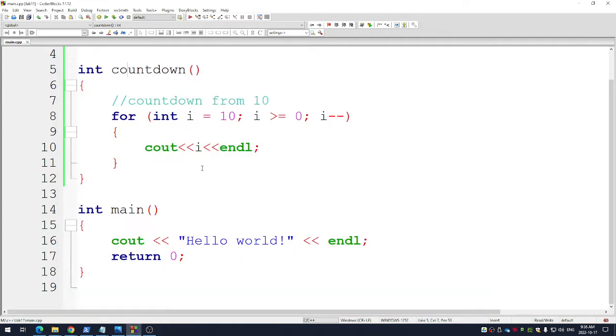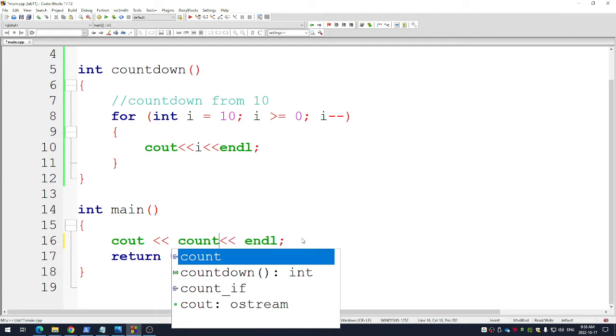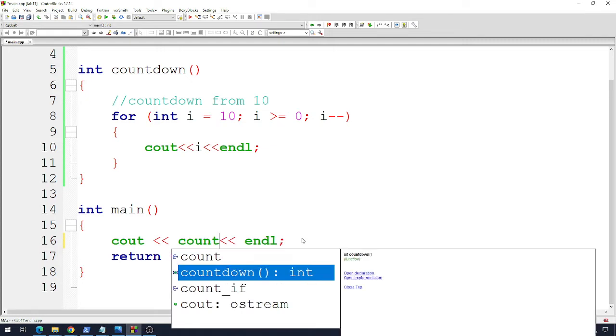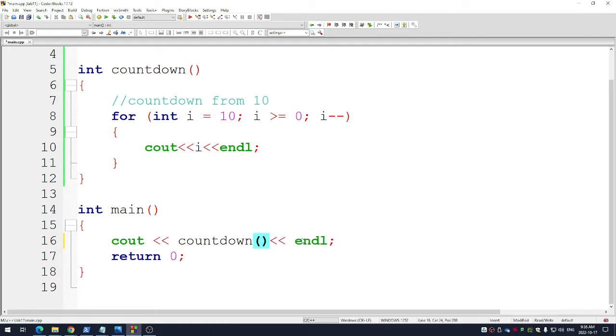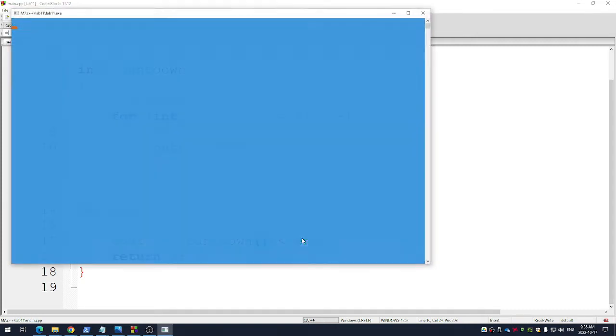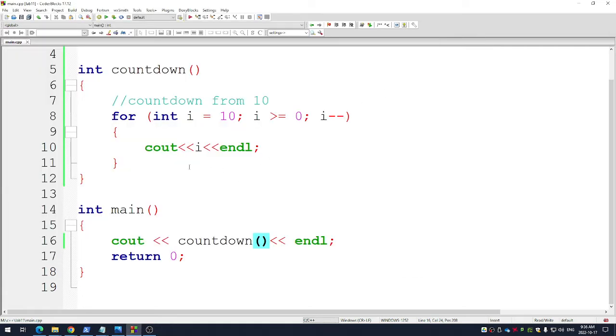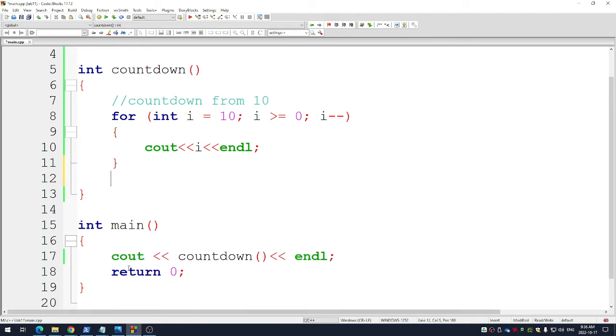Okay, so nothing happens except, watch this, guys. I'm going to write the word countdown here with empty brackets. Watch what happens now. It counted down from 10, 9, 8, 7, 6, 5, 4, 3, 2, 1. Don't worry why it says that right now. It's because I didn't put a return statement in here. Notice how my main has a return 0. Here I'll put a return 0. Just for now I'll put a return 0.